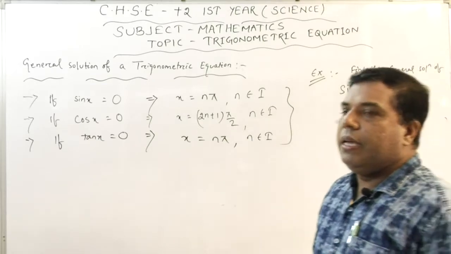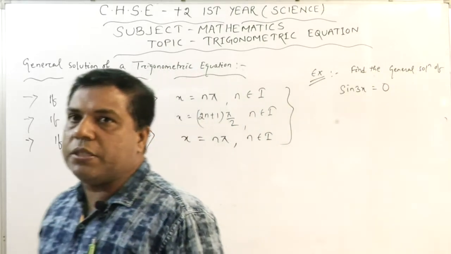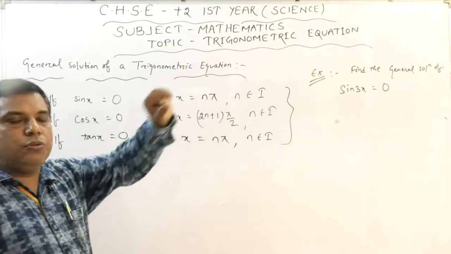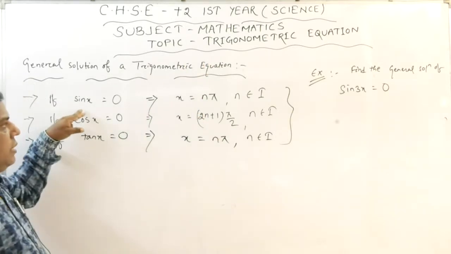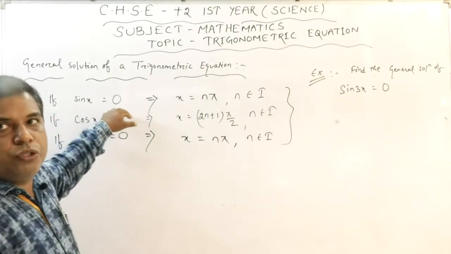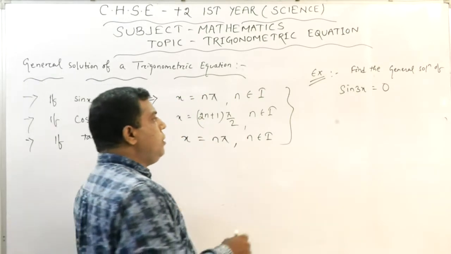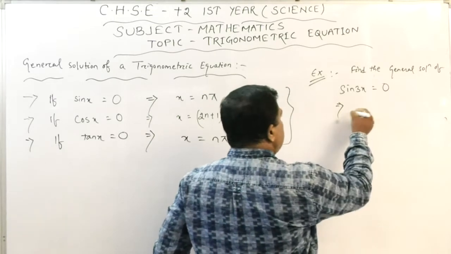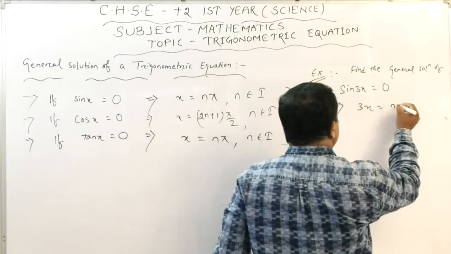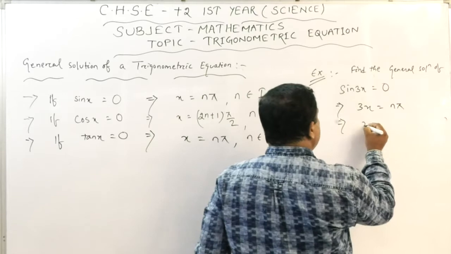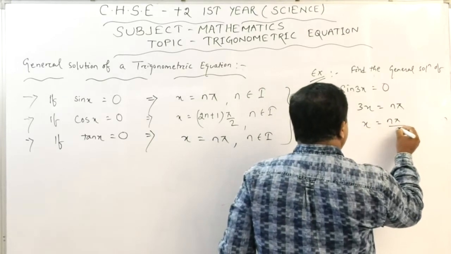If sin x equals 0, then x equals n pi. So here 3x equals n pi, that implies the solution is x equals n pi by 3.